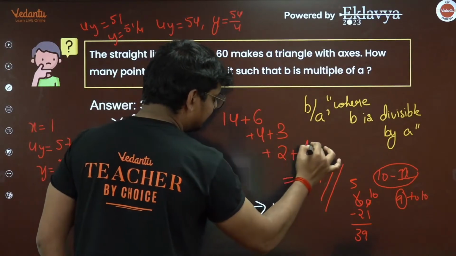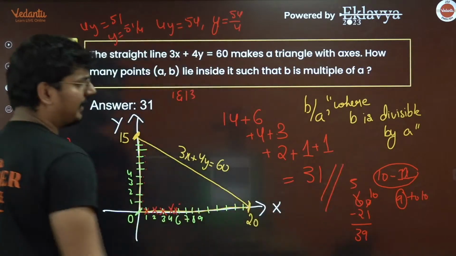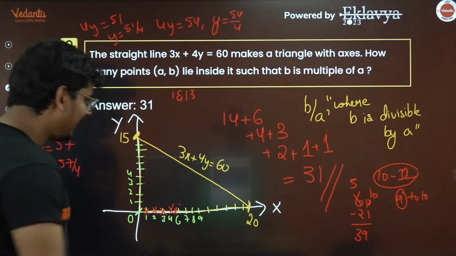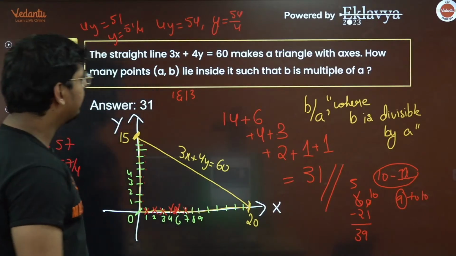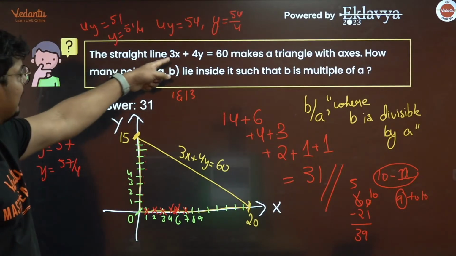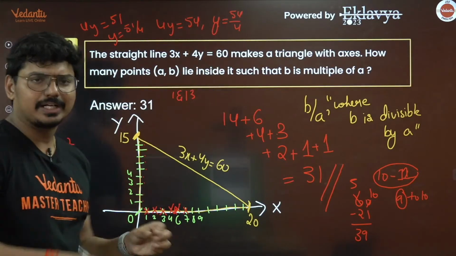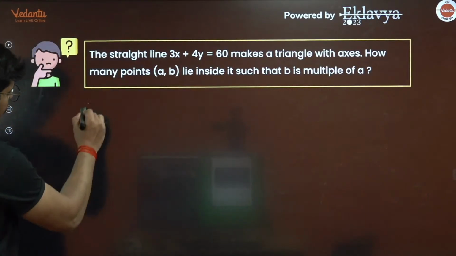It will be 14 plus 6, and here it will be 1, extra 1. Okay. And for 8, it will not be there. Because for 8, what is going to happen? You see, for 8, 3 8s are 24. From 60, you remove 24. So how much is that going to be?